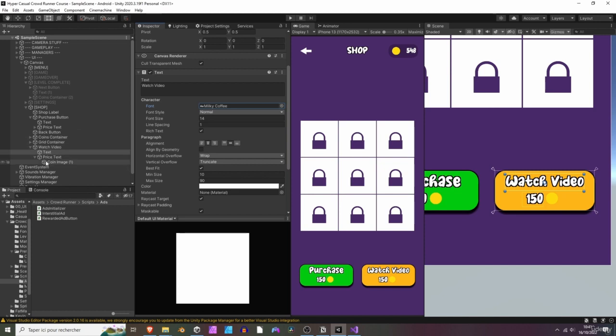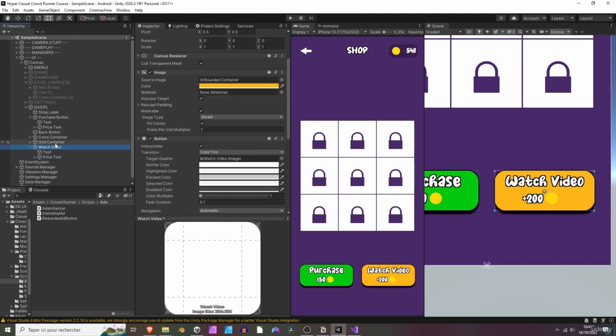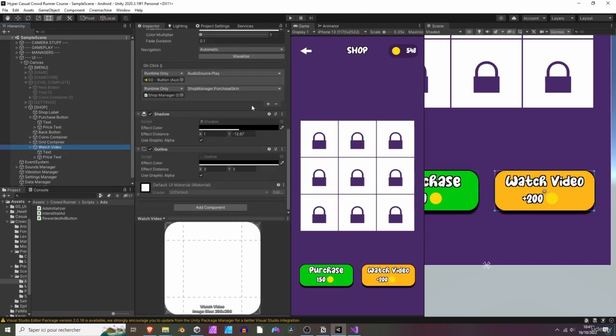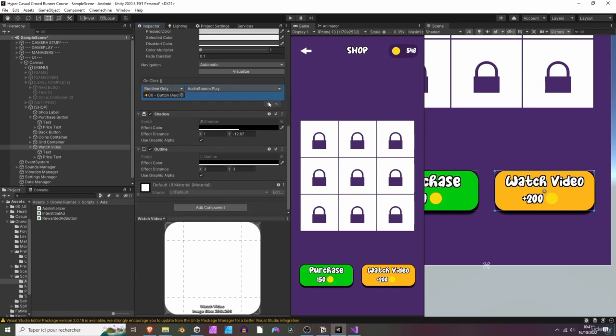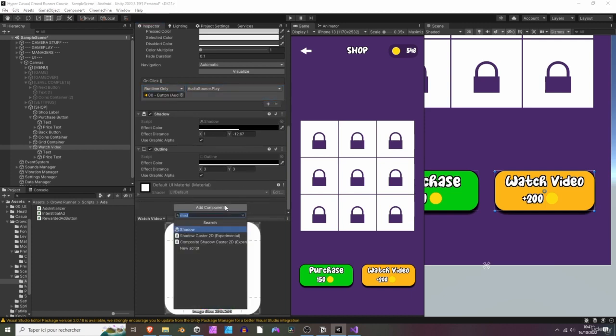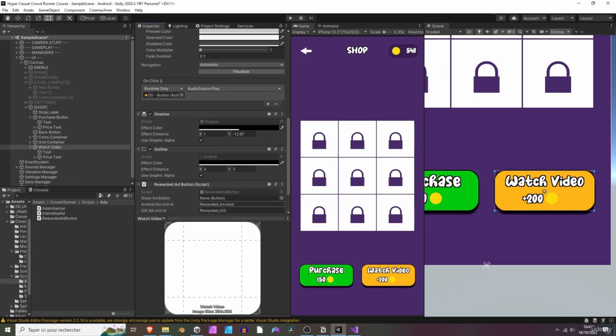Here we also want to change the text to something like plus 200, let's say. So whenever the player watches a video, he will earn 200 coins. Okay, cool. So let's try and implement this now. We are going to select the watch video button, remove the purchase skin callback right here, and we are going to add a new component, which is the rewarded ad button.